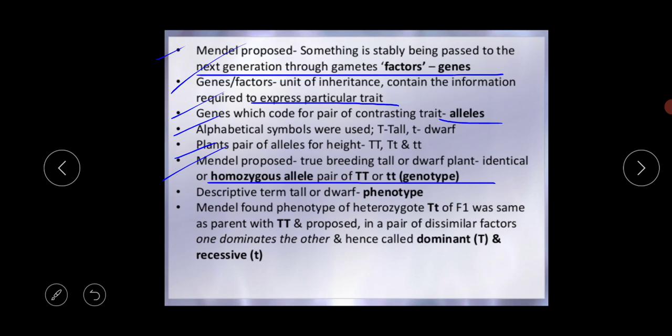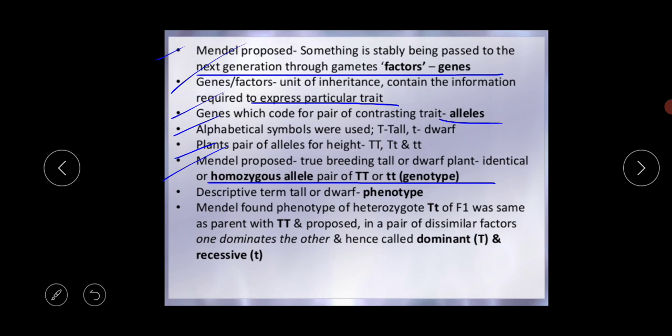Before discussing genotype and phenotype, I am repeating the dominant and recessive thing: genes occur in pairs in which one dominates the other. The gene that can dominate the other is called the dominant factor or dominant gene, and this dominant factor can express itself.